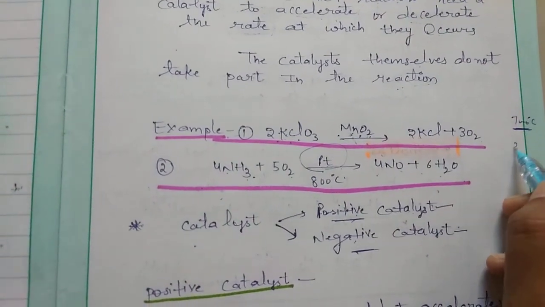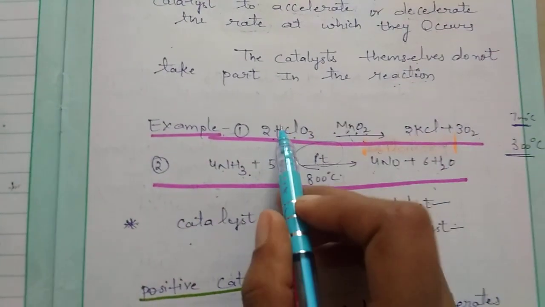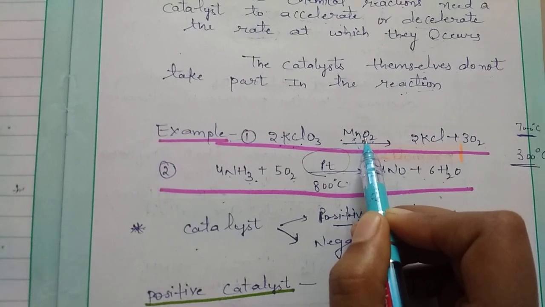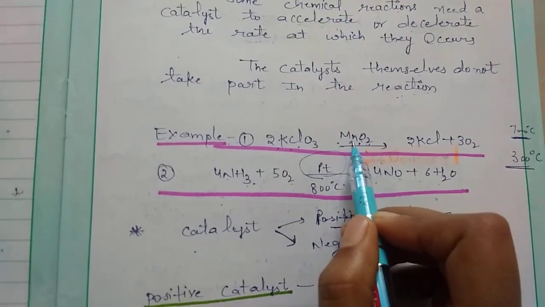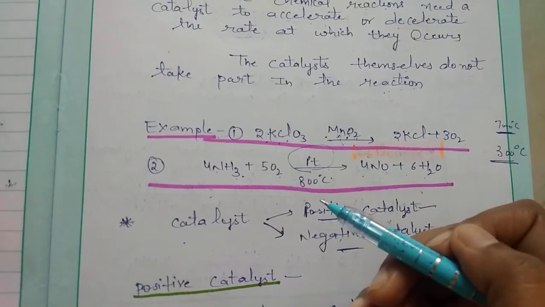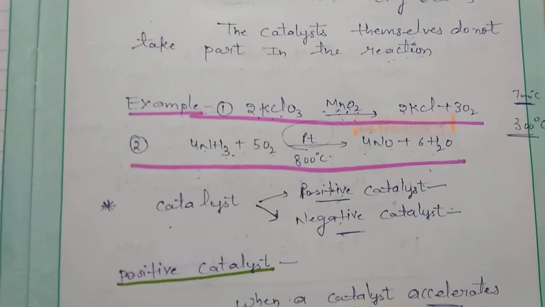How much? Only 300 degrees Celsius is required for decomposition in the presence of manganese dioxide. Manganese dioxide remains unaffected. Thus, in this reaction, manganese dioxide acts as a catalyst.